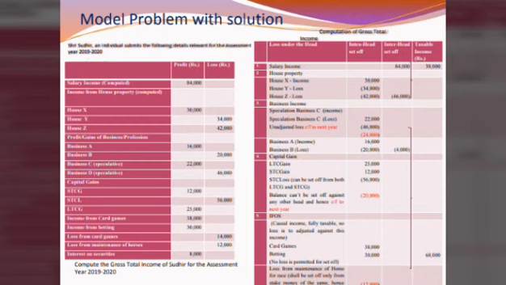Let me see one illustration problem with solution. Sri Sudhir, an individual, submits the following details relevant for the assessment year 2019-20. Salary income, then house property, both profits and losses are there, and under profits and gains of business and profession, again both profits and losses are there for speculation and non-speculation businesses. Under capital gain, both gains and losses are there, and details about income from other sources are also given, from which you have to compute gross total income.